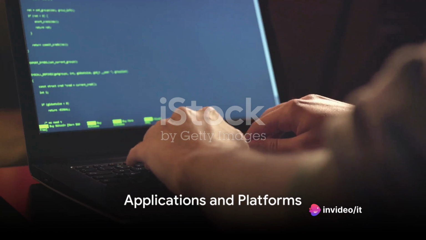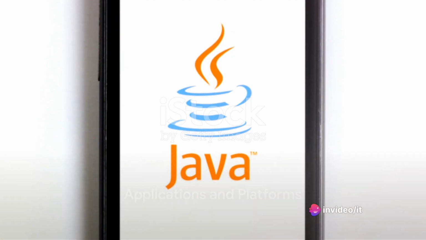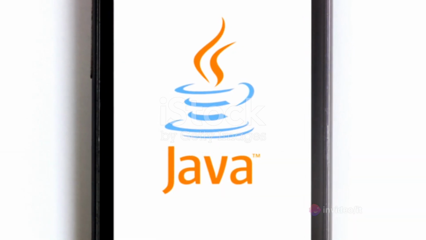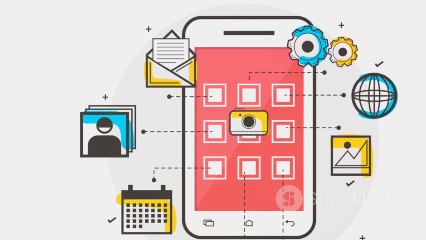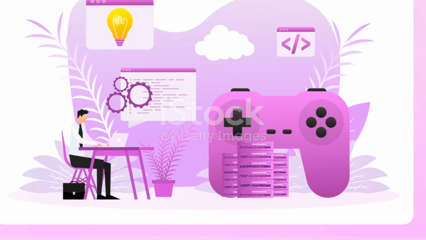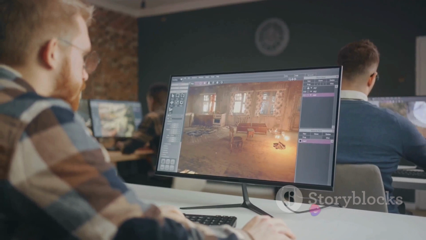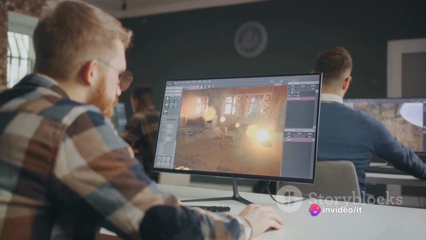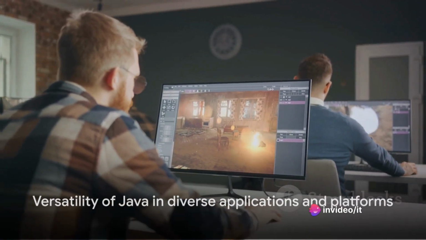Java is used in a variety of applications and platforms. It powers company websites, underpins enterprise-level software, and even fuels Android app development. It's also used in creating games, scientific applications, and big data technologies. That's quite a broad spectrum, isn't it?